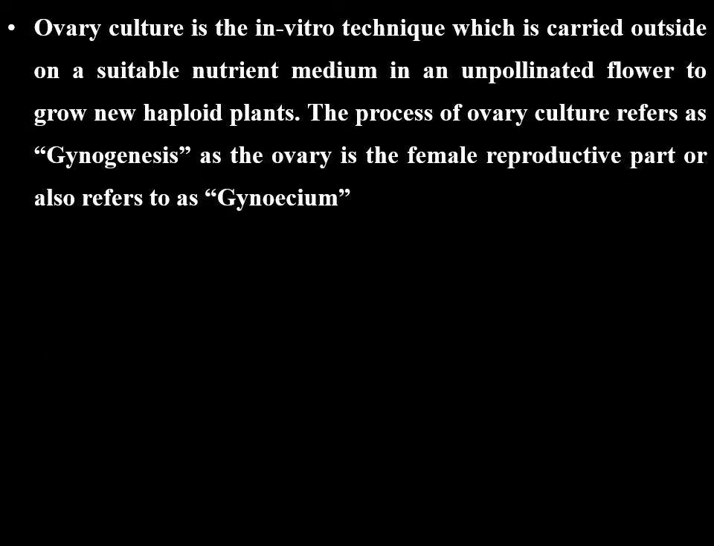Ovary culture is the in vitro technique which is carried outside the plant on a suitable nutrient medium in an unpollinated flower to grow new haploid plants. The process of ovary culture is referred to as gynogenesis, as the ovary is the female reproductive part, also referred to as gynoecium. This ovary culture can be used for the production of haploid plants. Haploid means single set. It means this ovary has not undergone any kind of fertilization process.